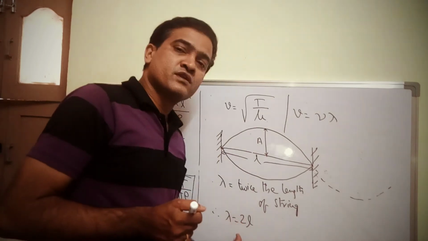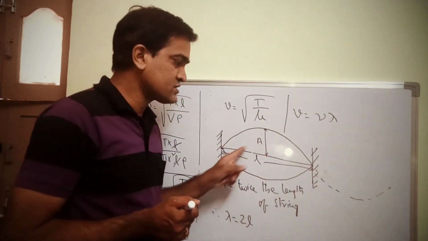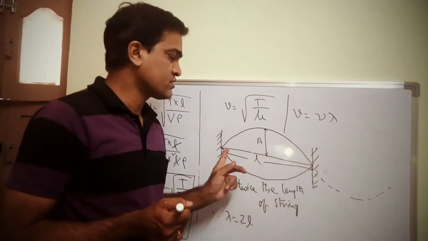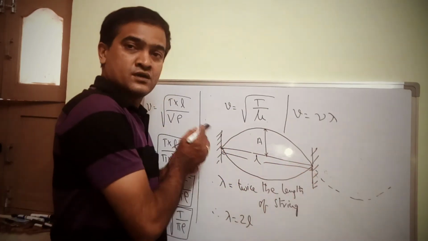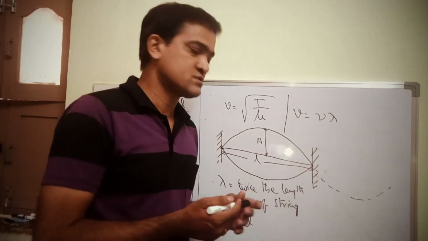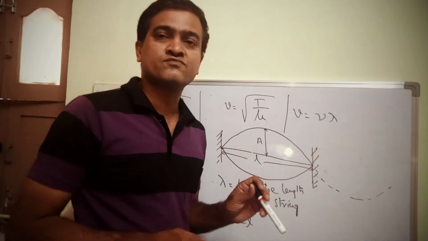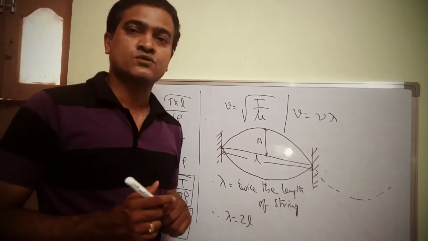So lambda we got as 2L because it has traveled twice the length. This lambda is twice the length because it has traveled from one end to the other end, and from the other end it is coming back to the original position. So the total distance is twice the length of the string. So lambda is equal to 2L.